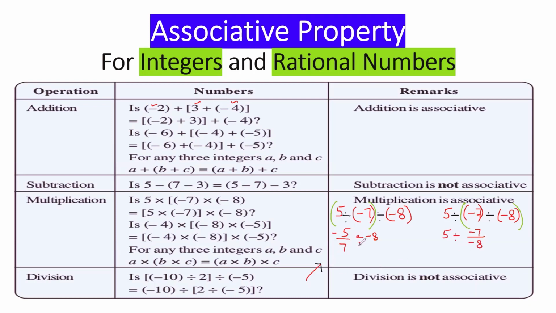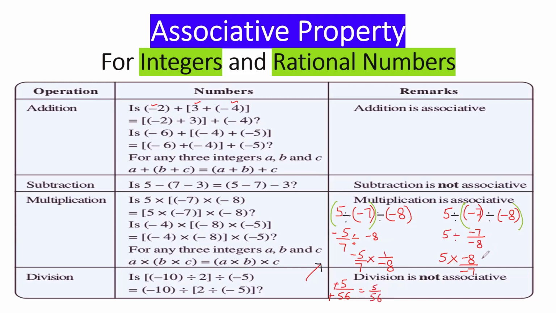Whenever division is there, I just told you that what we'll do is take the reciprocal. Why? Because we'll convert division into multiplication. So minus 5 upon 7 would be same. Divide would become multiply. And the reciprocal of minus 8 is 1 upon minus 8. Now here 5 divide would become multiply. Reciprocal of minus 7 upon minus 8 is minus 8 upon minus 7. Now let's solve. Minus 5 into 1, minus 5. 7 into 8, 56 और minus का, ठीक है? So minus minus cancel. The answer is 5 upon 56 here.